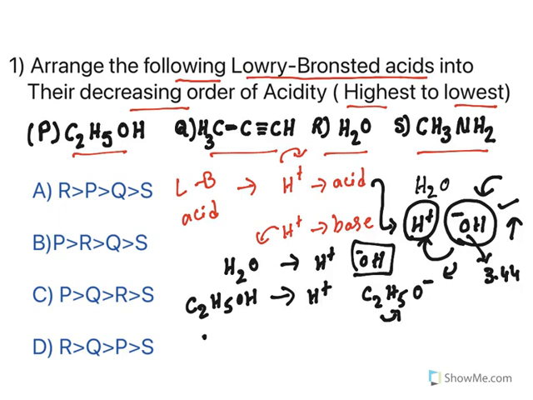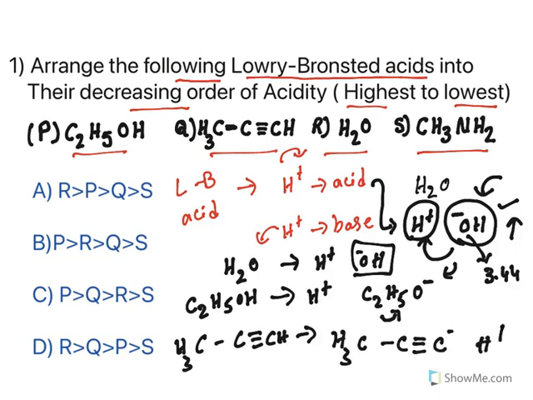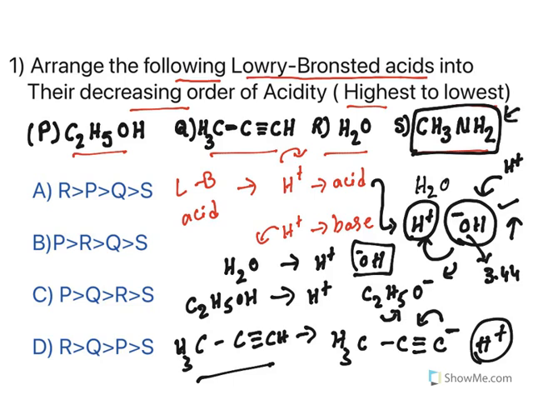Now after that you have an acetylenic group. Once it donates a proton, what does it form? It forms carbon with a negative charge and H plus. These acetylenes, the triple bond can also stabilize these electrons to a little extent. So this one can also act as an acid, and it is the third one. Now the last one, amines are not good acids. Amines are bases, they are not acids. If they donate a proton, that will destabilize the amine group. So it is not a good acid and it comes at the end.